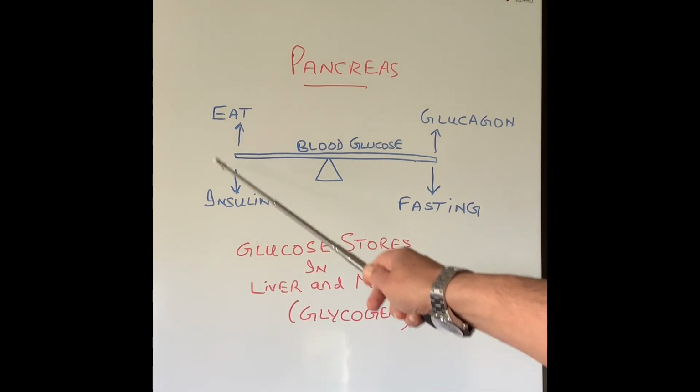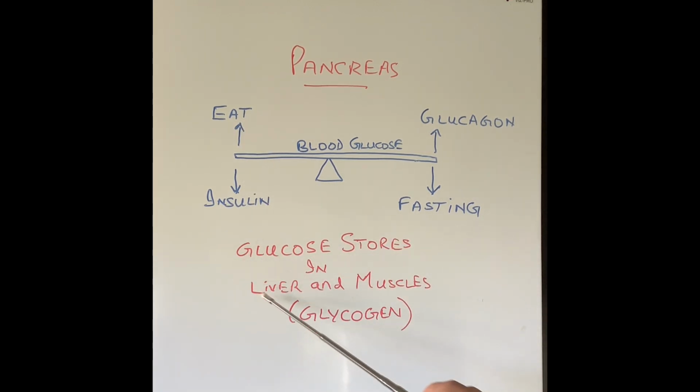When our blood sugar is quite good, the body stores glucose in either the liver or the muscles of our body, or both, in a form of very concentrated glucose called glycogen. And in an emergency, when the body is fasting and the blood sugar goes too far down, glucagon is going to use this glycogen to increase our blood sugar. So it is used as a reserve of fuel in our body.